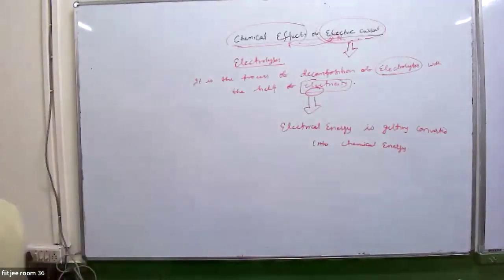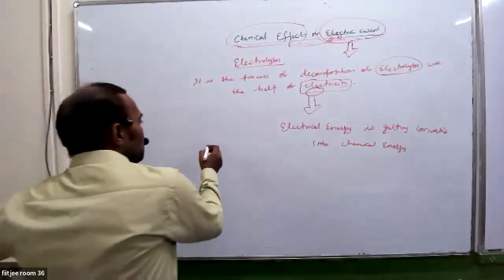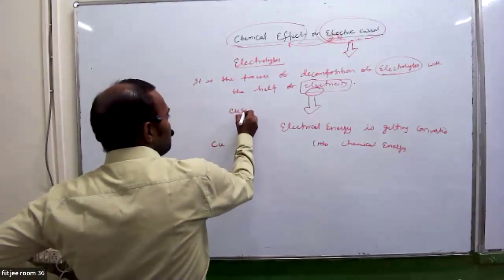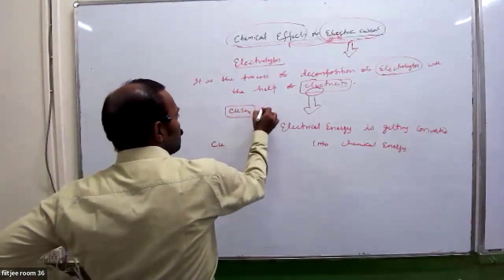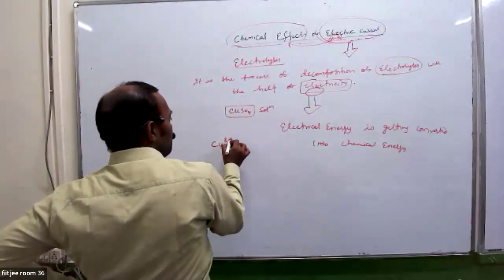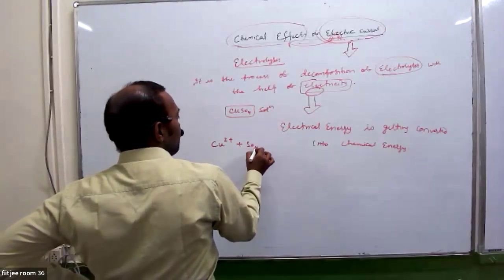So electrolysis tells you what? You have electric current, and with the help of this electricity you are decomposing electrolytes. So the electric current has a chemical effect, and that is why the topic is called chemical effect of electric current. Now, you have already seen the CuSO4 solution, which can decompose into Cu2+ and SO4 2-.